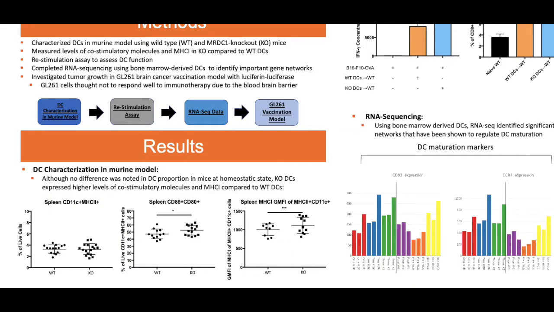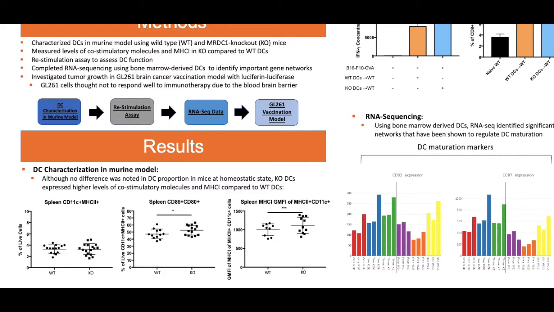For the results section, starting with DC characterization in our murine model, we extracted splenic DCs from knockout and wild-type mice, and observed no difference in DC proportion in mice at homeostatic state, as shown by the first plot. In the second plot, you can see that knockout DCs expressed higher levels of co-stimulatory molecules, as indicated by CD86 and CD80. In the third plot, increased MHC1 expression was observed in knockout DCs compared to wild-type DCs.